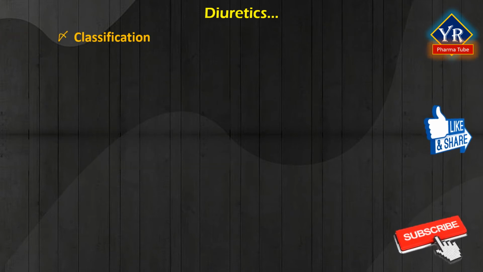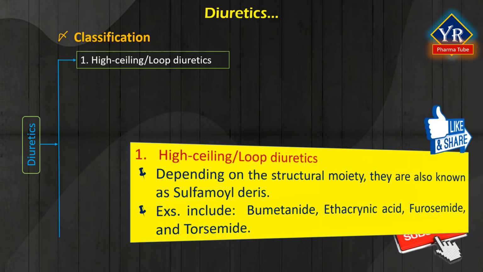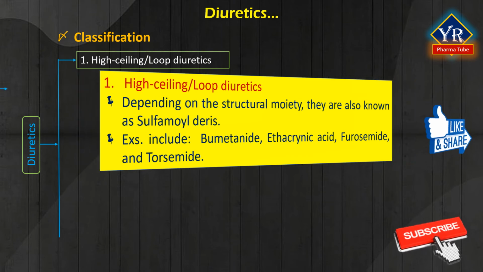Classification of diuretics. A large number of chemically related compounds exhibit diuretic effects. According to the structure, occurrence, and proposed mechanism of action, diuretics are classified into 8 groups. Number 1. High ceiling or loop diuretics. Depending on the moiety present in the structure, they are known as sulfamoyl derivatives, and the drugs include bumetanide, ethacrynic acid, furosemide, and torsemide.